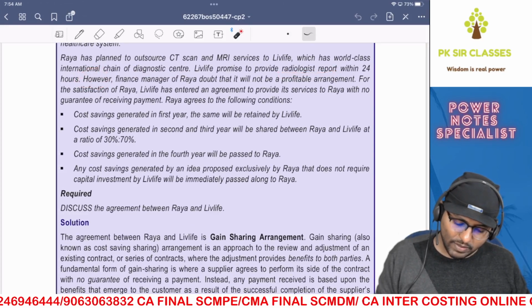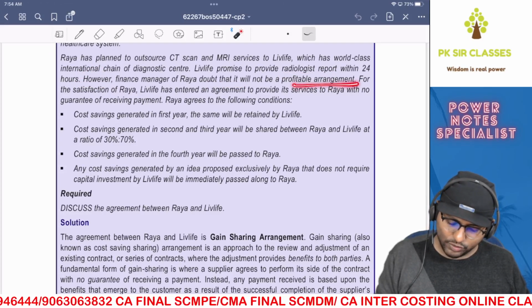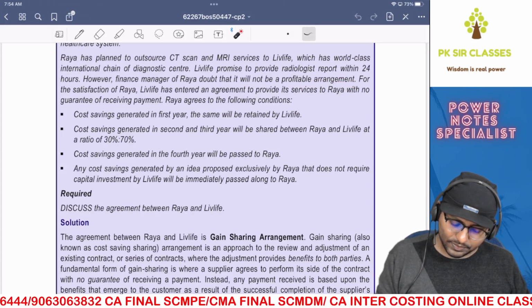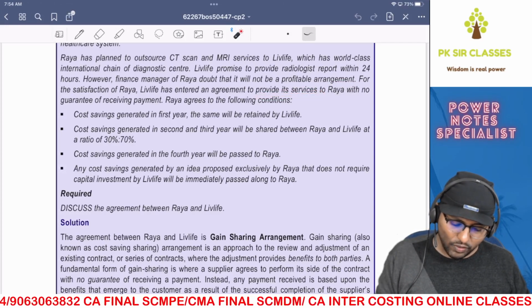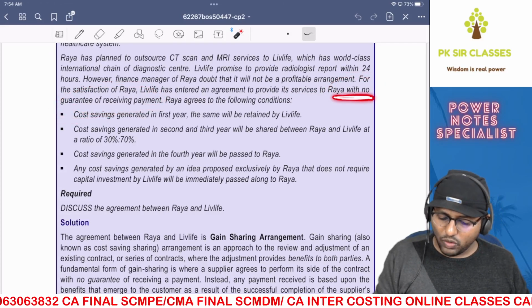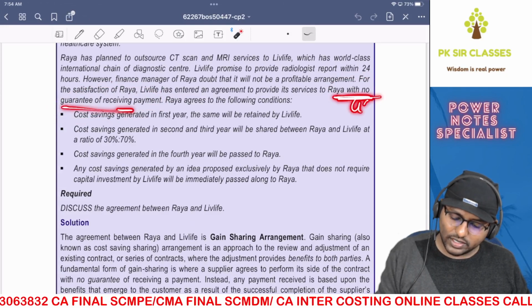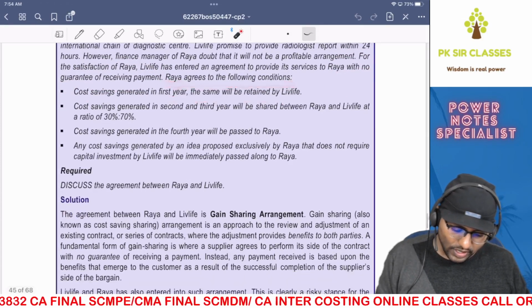However, the finance manager of Raya doubts that it will not be a profitable arrangement. For the satisfaction of Raya, Live Life has entered into an agreement to provide services to Raya with no guarantee of receiving payment. The moment you see no guarantee of receiving payment, you need to understand that it is GSA, gain sharing arrangement. Okay. Raya agrees to the following conditions.